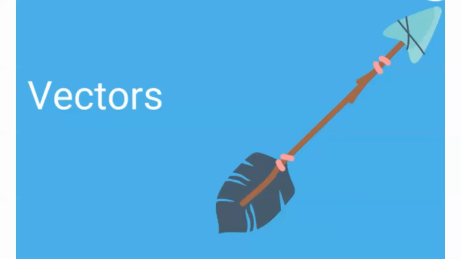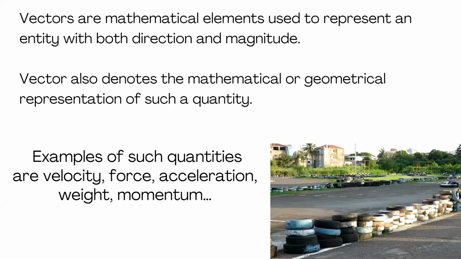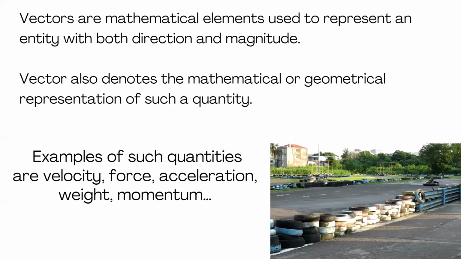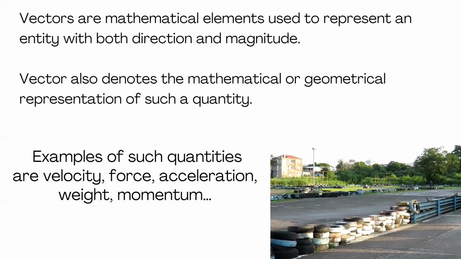Now we'll be moving on to vectors. You have studied the vector concept in your physics and also mathematics subjects. So vectors are very important and they are also used in different fields. So what do you mean by a vector? It's the representation of a quantity. We are representing a vector or an entity in both direction and magnitude. You have studied the definition in your school. The representation of a quantity in a mathematical or geometrical way, that we can call a vector, where an entity with both direction and magnitude can be called a vector.